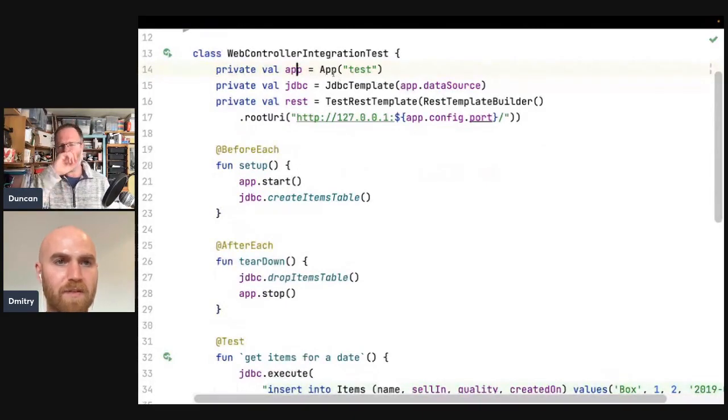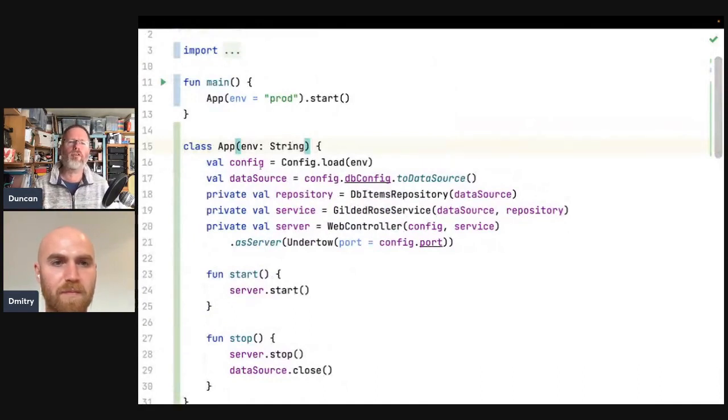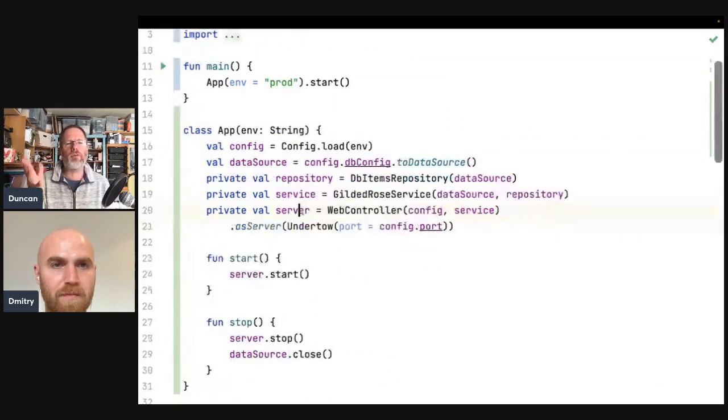And it means we see everything that our production code requires. So we can see that it requires some config and where it gets it from, the repository, and so on. And if we want, I guess we could even make this app a data class, and then we could chop and change little bits of it, couldn't we? We could say it's like this app, but it has a different data source, or like this other app, but it has... That would be really sweet, wouldn't it?